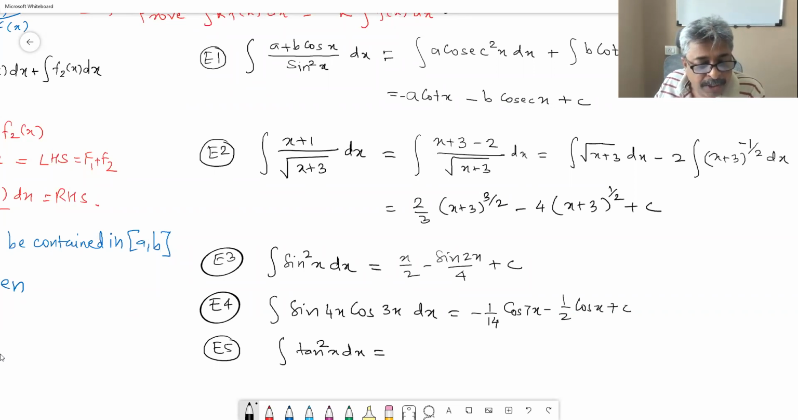Again, trigonometry formula, tan square you have to use, and if you have sec square x, then we know the antiderivative, and therefore answer is tan x minus x plus c.